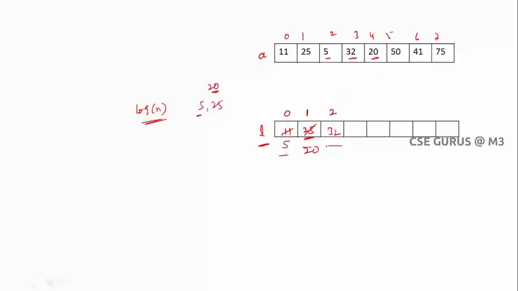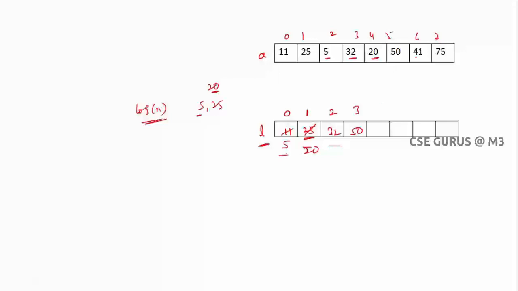Now the next element is 50, which is greater than the last element, 32. So I'll increase the size of the array. No need for any replacement here. Now 41: is it greater than 50? No. So you have to check where you can insert this one. Is it less than all the elements? No. If it were, you could insert at the first position.